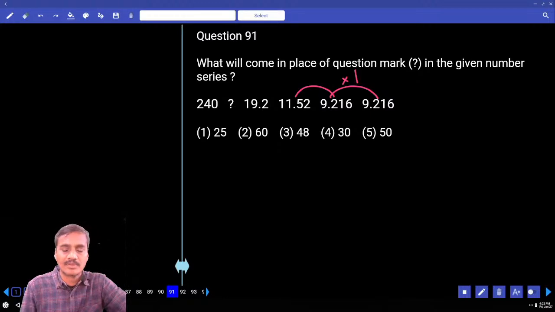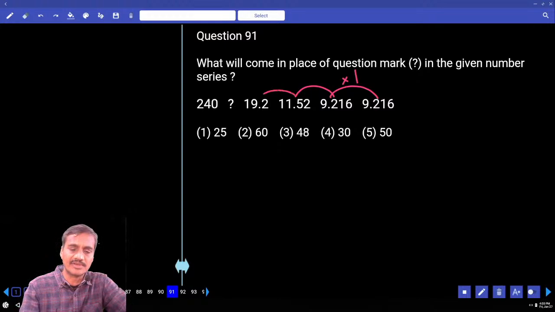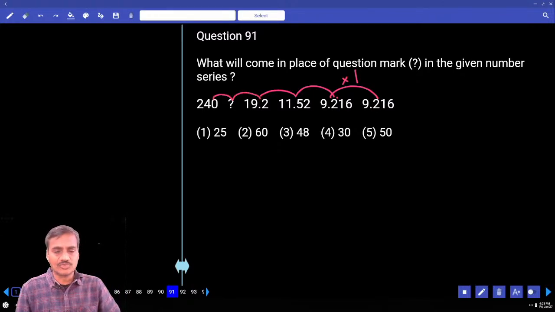Now it is almost into how much? 9.216 and 11.52.